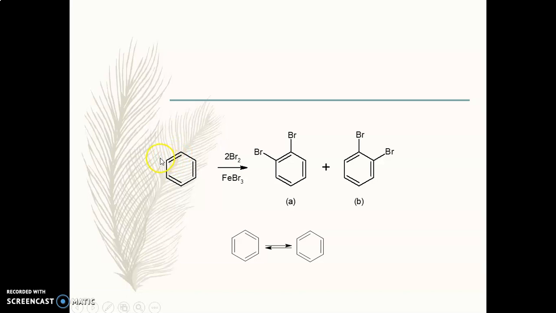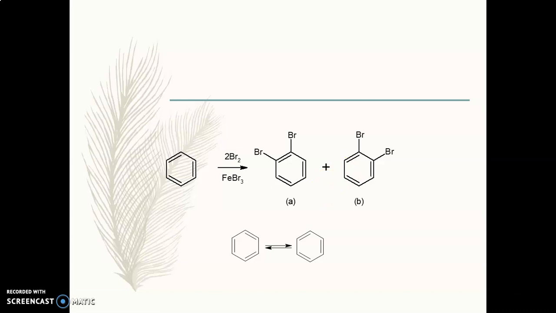Here you can see, when bromine is added, it should be added first to the carbon atoms where the double bond is present, because out of a double bond, one is sigma and the other is pi, and pi bonds are easy to break. So bromine should attack the carbon atoms with a double bond. It should also give another isomer in which it attacks the carbon atoms where a single bond is present. This is what we are expecting.